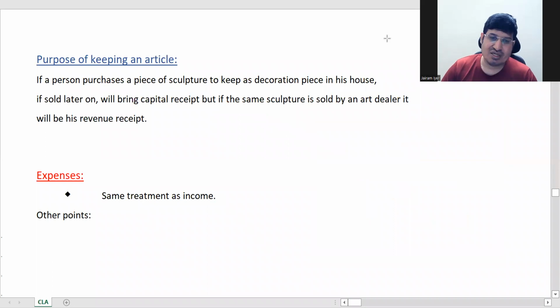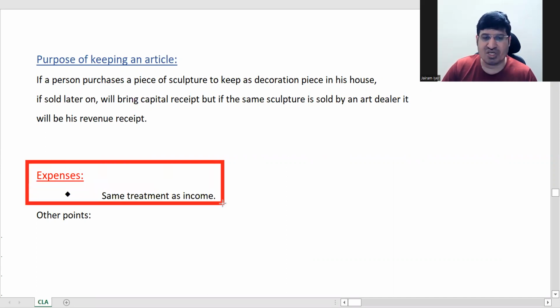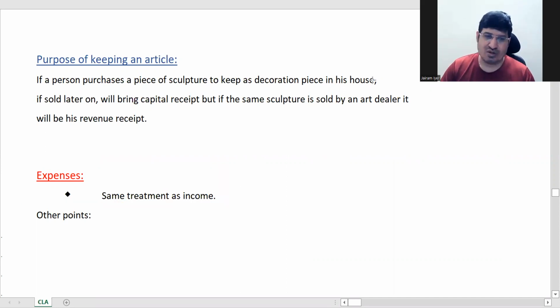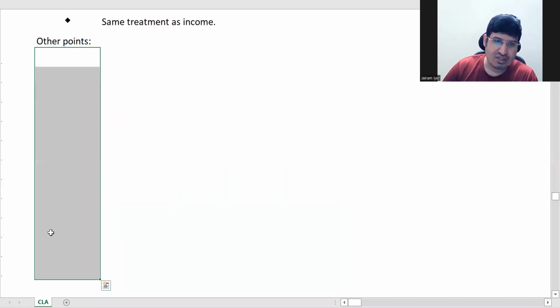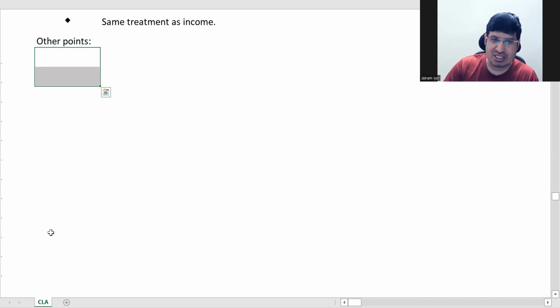And expenses get the same treatment as income. The way you have treated income, with the same logic you will treat expenses, to bifurcate between capital expenses and revenue expenses. Right, some other points we'll see.